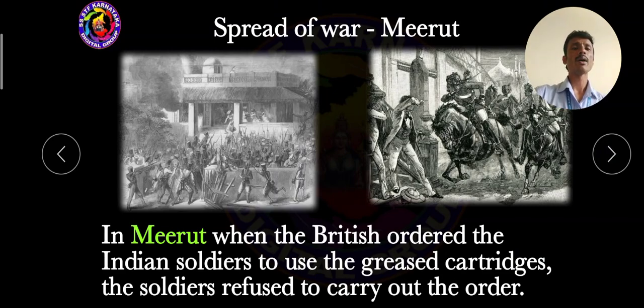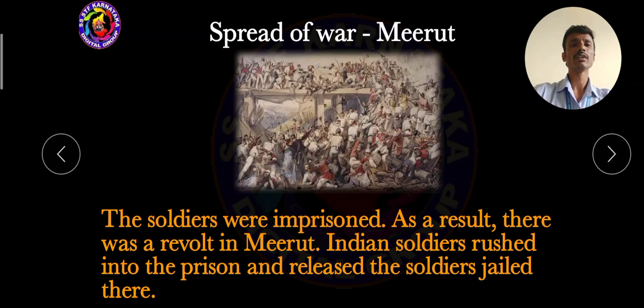Then the war spread to Meerut. In Meerut, when the British ordered the Indian soldiers to use the greased cartridges, the soldiers refused to carry out the order, because the cartridges were made with cow fat and pig fat. That was the reason the soldiers did not accept the commands of the British. The soldiers who refused the command of the British soldiers and officials were imprisoned.